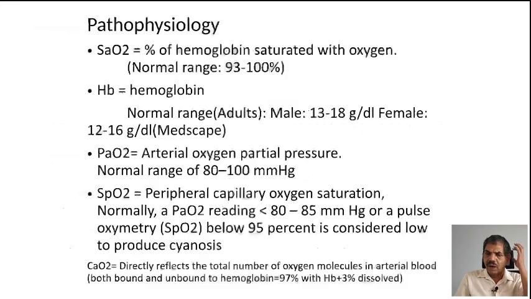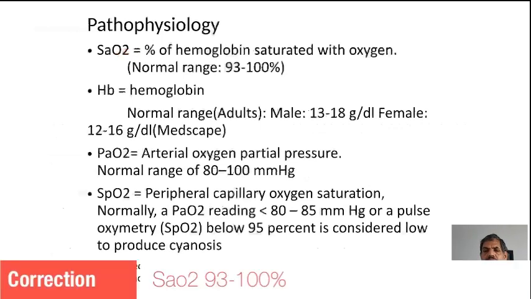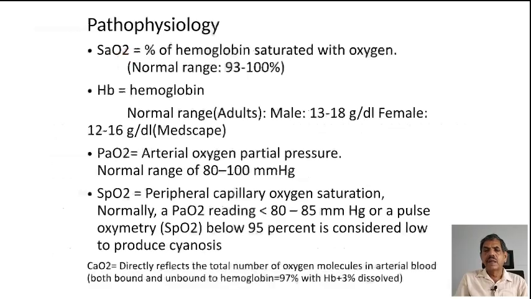Pathophysiology, we shall see now the pathophysiology of cyanosis. SaO2, usually it is 90 to 100%, that is the percentage of hemoglobin saturated with oxygen. Hemoglobin normal range for male is 13 to 18 and for female 12 to 16 gram percentage.